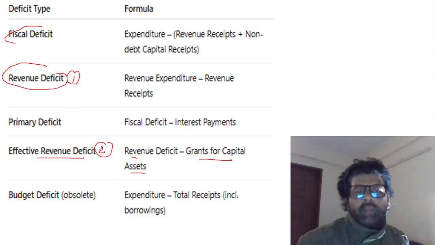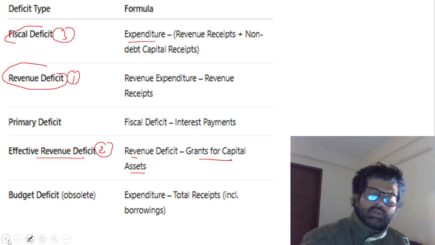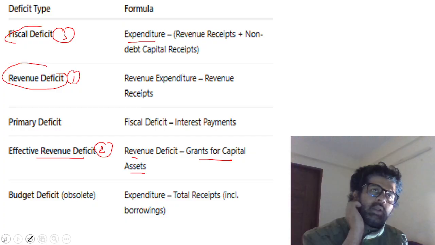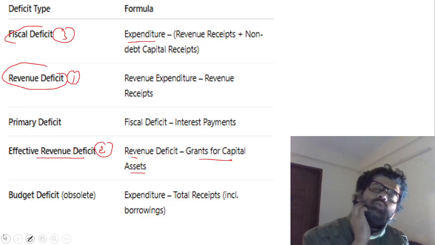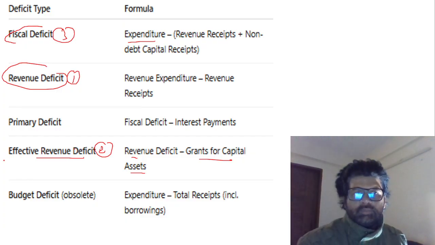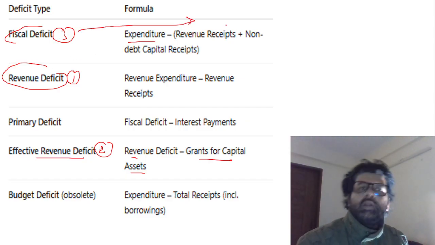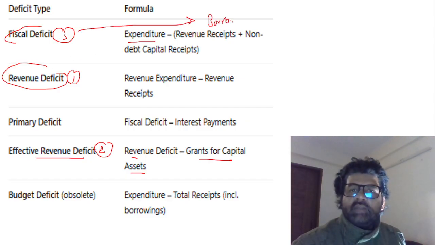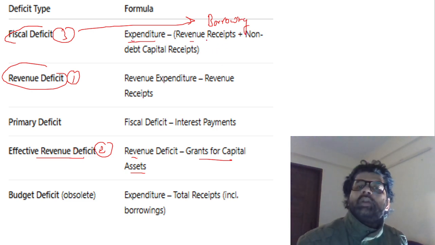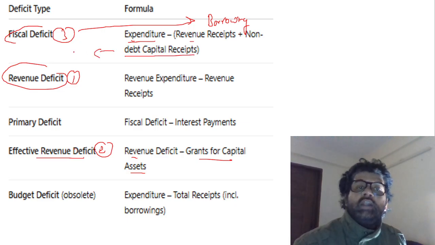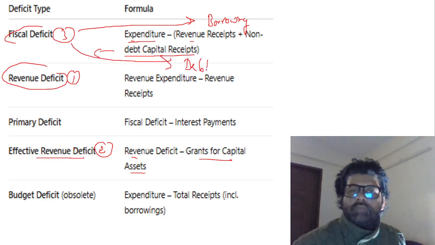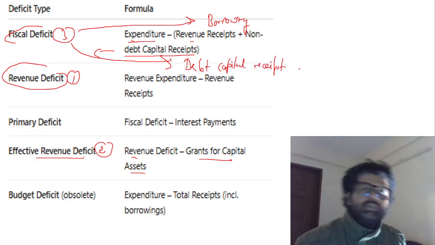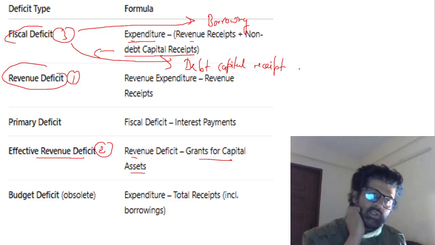Then you have primary deficit. Now let's first read fiscal deficit. If my total expenditure is more than my receipt, then I have to borrow some amount of money. That borrowing becomes fiscal deficit. The formula is expenditure minus revenue receipt plus non-debt capital receipt, because debt capital receipt is actually fiscal deficit. In simple terms, whatever loan you are taking to compensate for your expenditure being more than receipt, that is fiscal deficit.